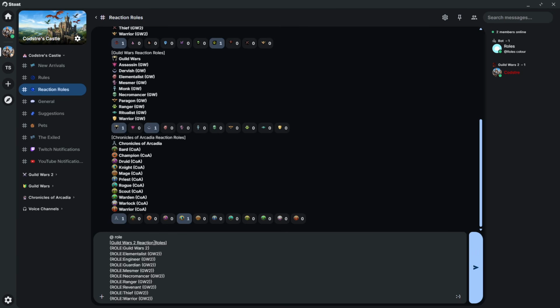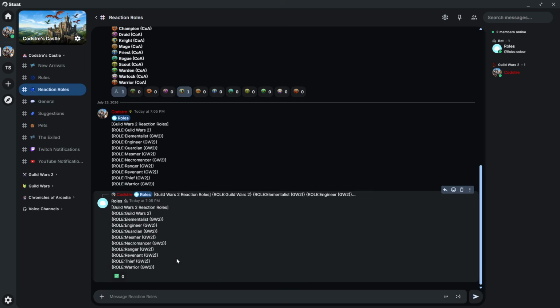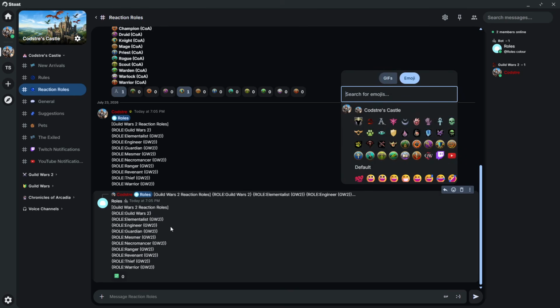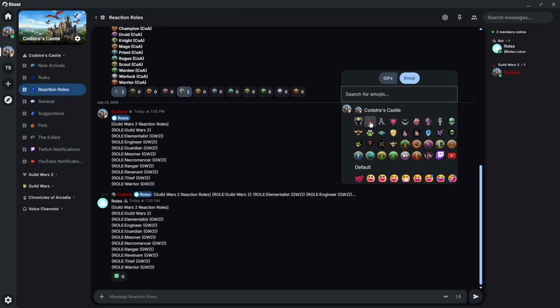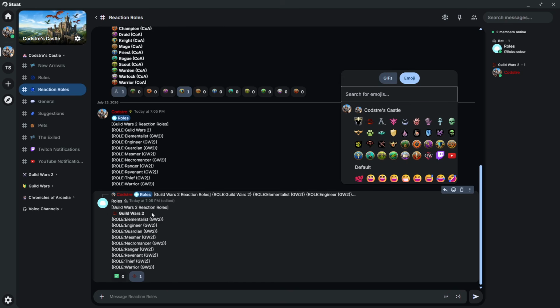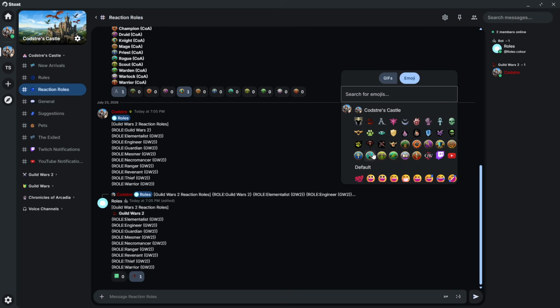So I'll have to at roles, probably gonna have to just do it at, there you go. So at roles, then whenever I press enter, you're gonna see that it has this check mark here. You do not want to hit that yet. The first thing you want to do is for every role you have, you want to select an emoji. So you're gonna click on your emojis, and then you're going to press, like the first one I have here is Guild Wars 2. So I press Guild Wars 2, and then boom, it pops that in. And then I have Elementalist. So then I need to find the Elementalist one, which is right here. Yep, Elementalist. And then you can see that it pops up again. And the next one is Engineer.